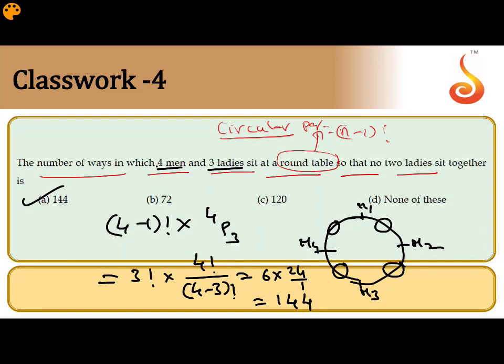So here the arrangement is around a circular table. We have circular permutations: the arrangement of n objects around a circle is (n minus 1) factorial. Using that concept, the first case is (4 minus 1) factorial. The second case is you can fill the gaps with 3 ladies. How many gaps are there? 4 gaps. You can accommodate 3 ladies in 4P3 ways and simplify to get the answer.